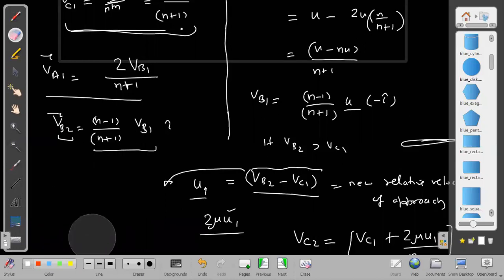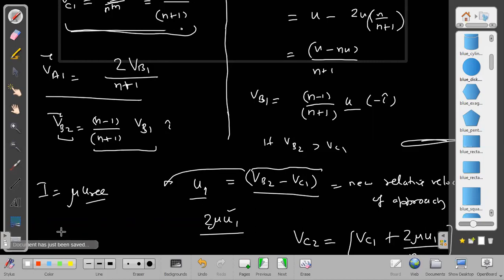Otherwise also, let us say we don't want to convert that. Otherwise also, how will you write the impulse? Impulse formula is already in terms of relative velocity only, always. I think you are mistaken. I think you are thinking it is mu into u into 1 plus c. Not like that. It is always in terms of relative velocity. Okay, only separation. Right. So what is the impulse now?